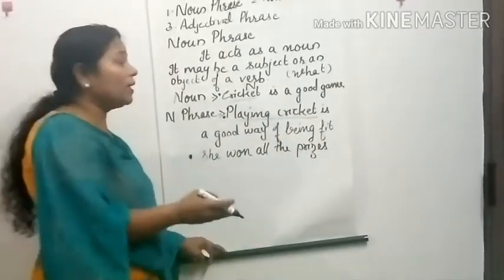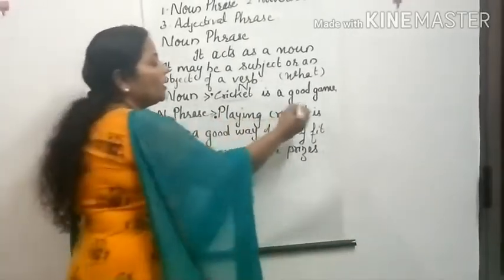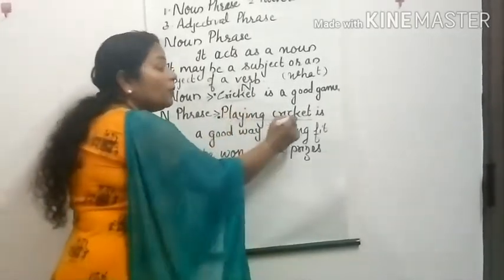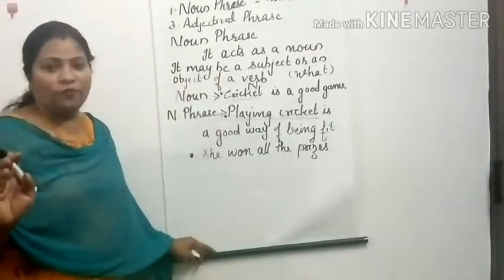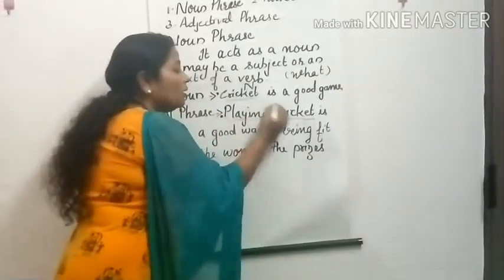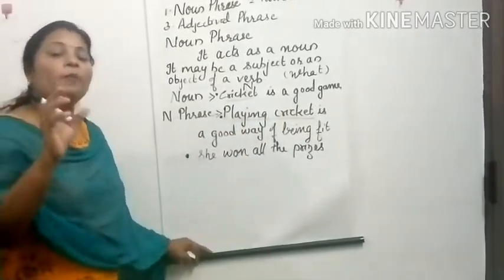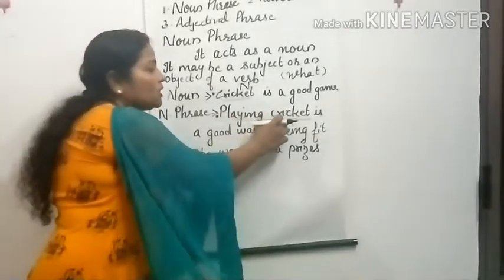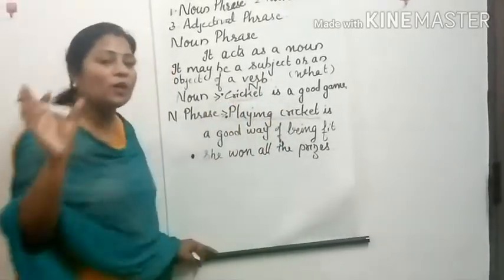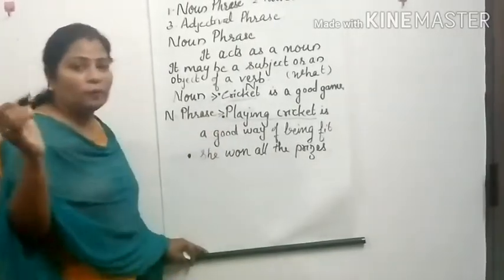We got the answer. Since it is two words, we call it a noun phrase. This group of words is acting as a noun, so what is it called? Noun phrase.